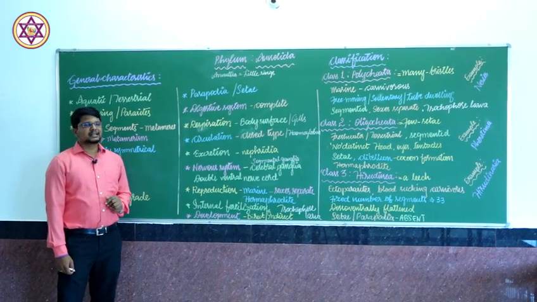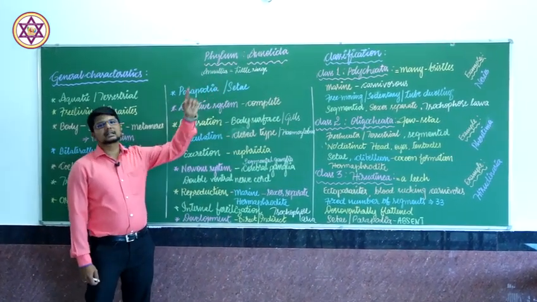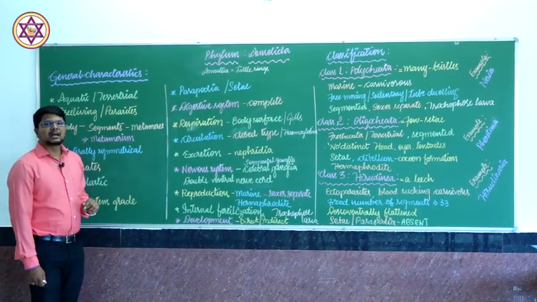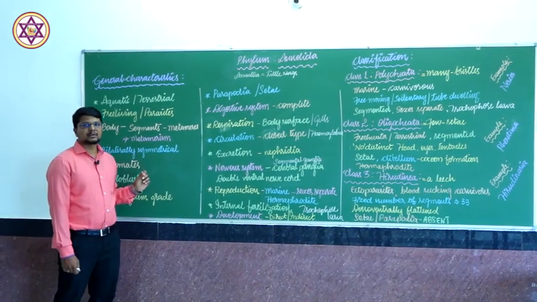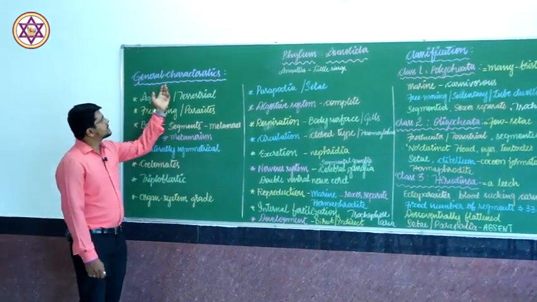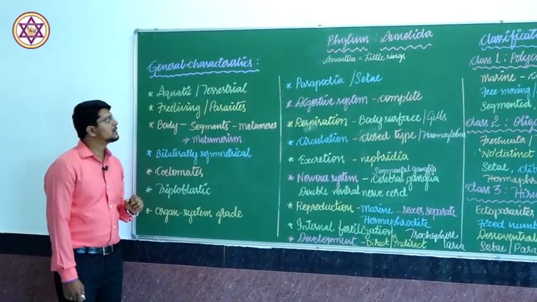Annelida in Latin means annulus, which means little rings. Therefore, the Annelid group of animals are called ringed worms. And let us discuss the general characteristic features of Annelida.